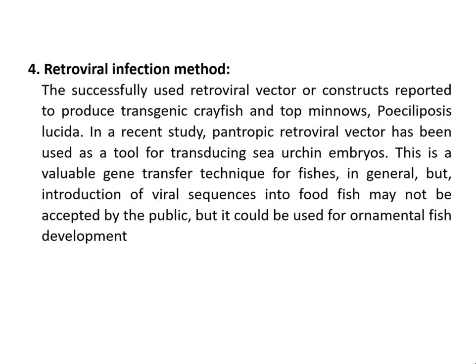This is a valuable gene transfer technique for fishes. In general, the viral sequences in food fish may not be accepted by the public, but it could be used for ornamental fish development. And these are the four important techniques or methods which are used to produce transgenic fishes.